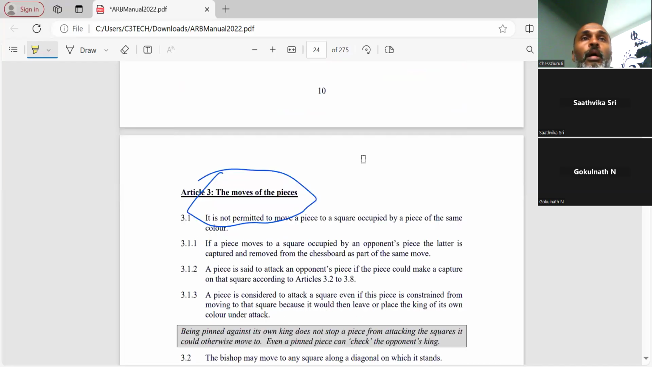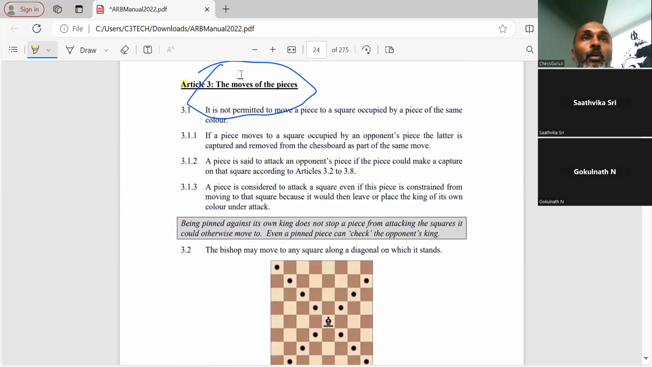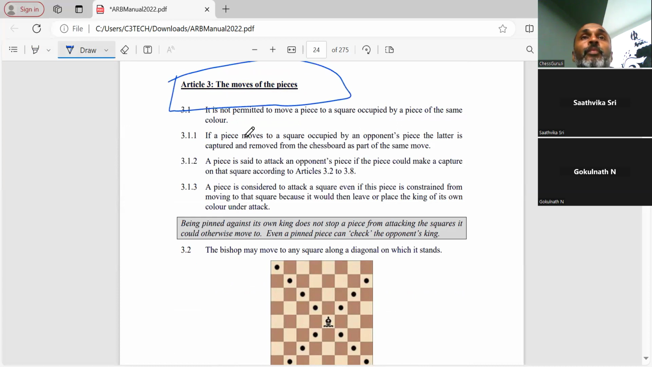Article 3 is more important in our laws, because nowadays players ask about whether a move is legal, whether he has played with his left hand or his right hand. So let's begin with the basic moves that Article 3 says, and then let's see what an illegal move is. Article 3, the moves of the pieces. This article is very important for an arbiter. Whenever we are in a chess zone or playing area working as an arbiter, Article 3 plays a very important role.